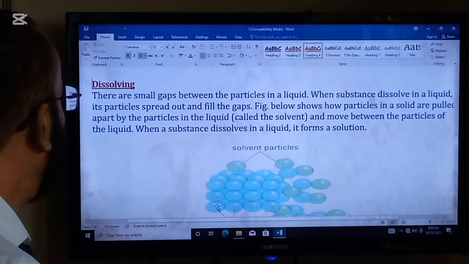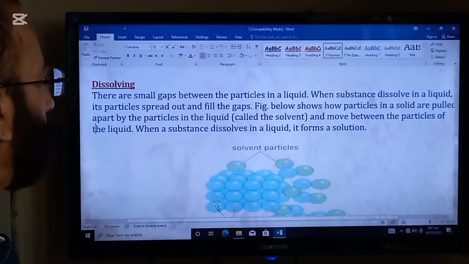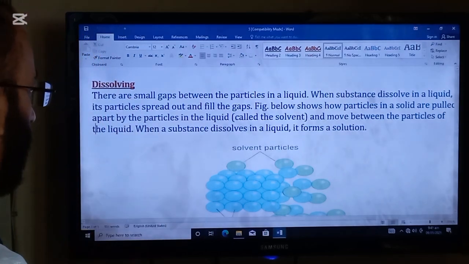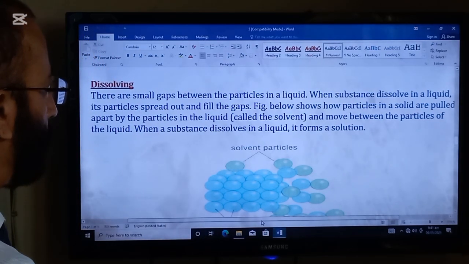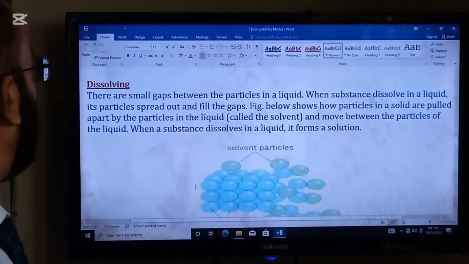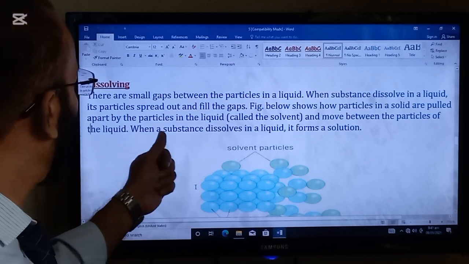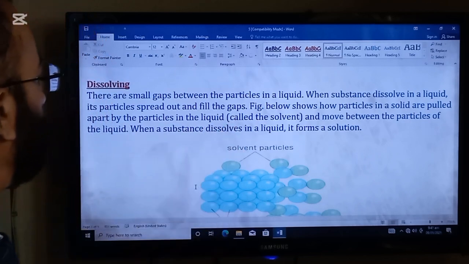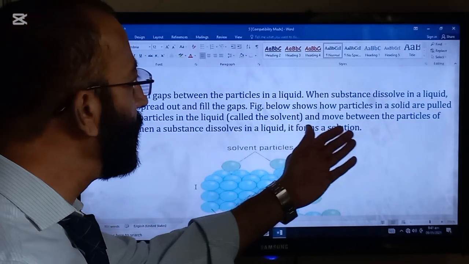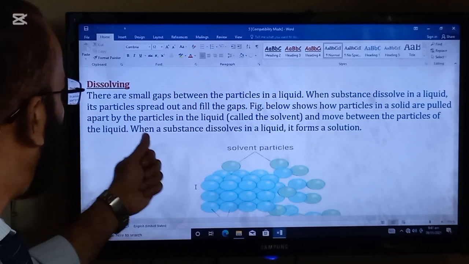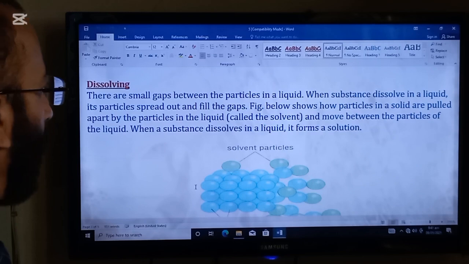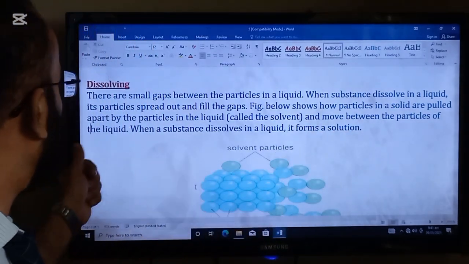Next topic is dissolving. There are small gaps between the particles in a liquid. When a substance dissolves in a liquid, its particles spread out and fill the gaps. The figure below shows how particles in a solid are pulled apart by the particles in the liquid, called the solvent, and move between the particles of the liquid.